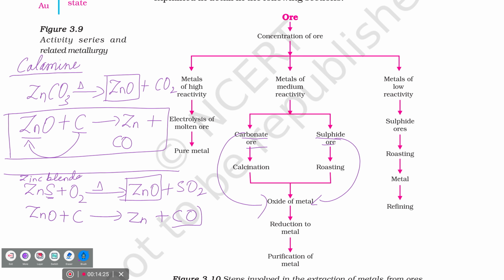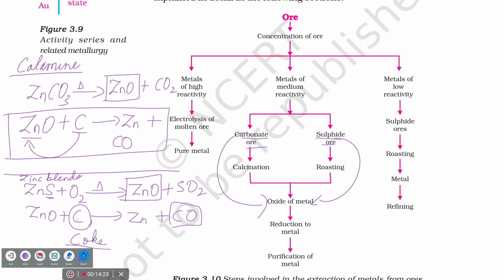Zinc oxide plus carbon forms Zn plus CO. How will you read this one? Carbon monoxide. This is carbon dioxide. This is carbon. Sometimes they will not give the word carbon. Instead, they will use the word coke. The symbol for that is carbon only, C only. Am I getting it clear?